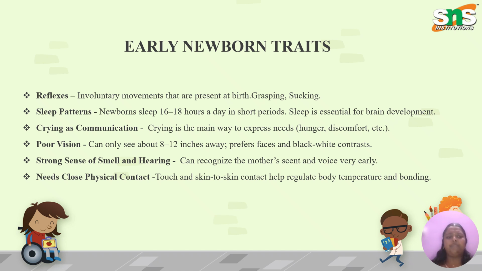Next is poor vision. The baby can only see about 8 to 12 inches away, and prefers faces and black and white contrast. During babyhood, the baby will be able to see only 8 to 12 inches away. They won't see beyond that. Okay, and they will see the faces in black and white only, and that too not clearly. It will be a little blurry.